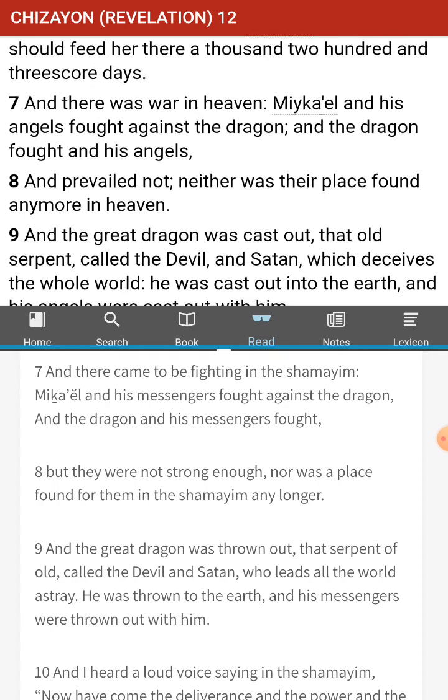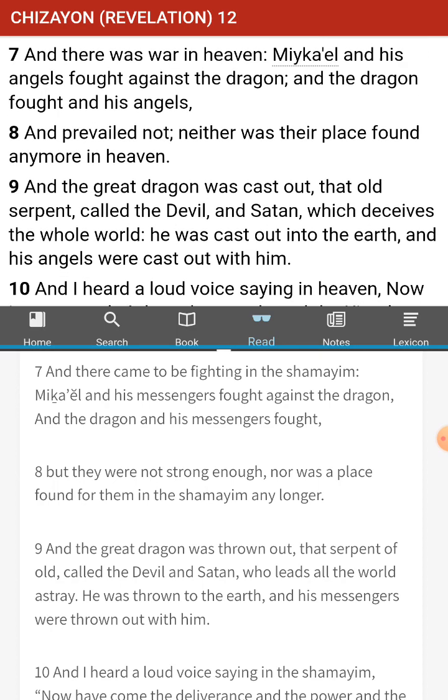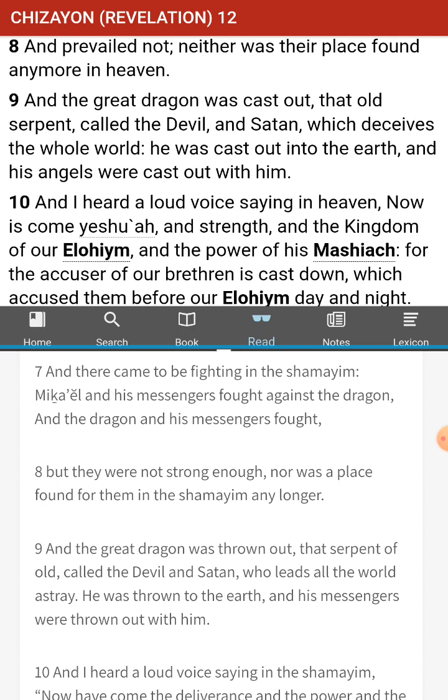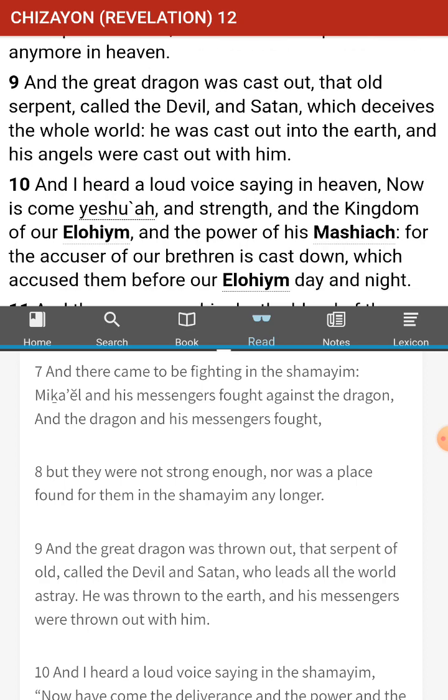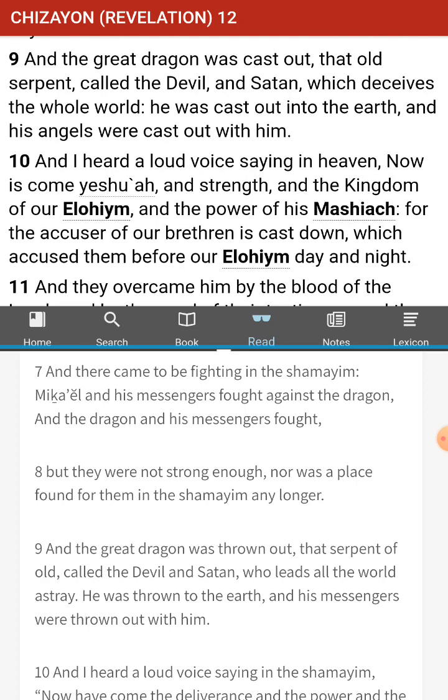Michael and his messengers fought against the dragon, and the dragon and his messengers fought. But they were not strong enough, nor was a place found for them in the Shamayim any longer. That's the Shamayim. Right, they're kicked out. But again, is this the future or is this the past?